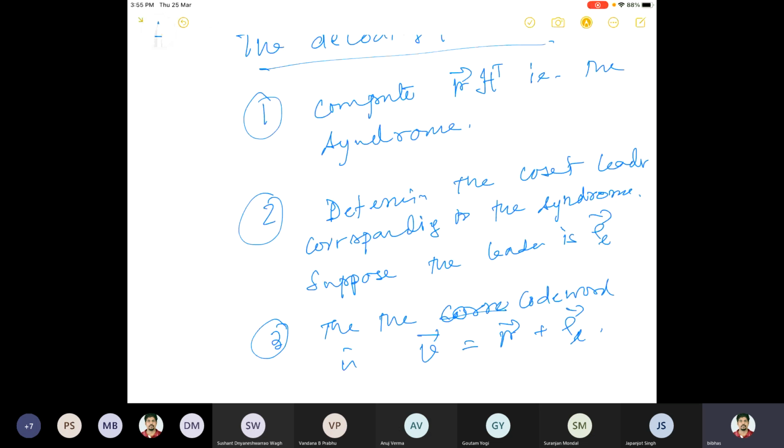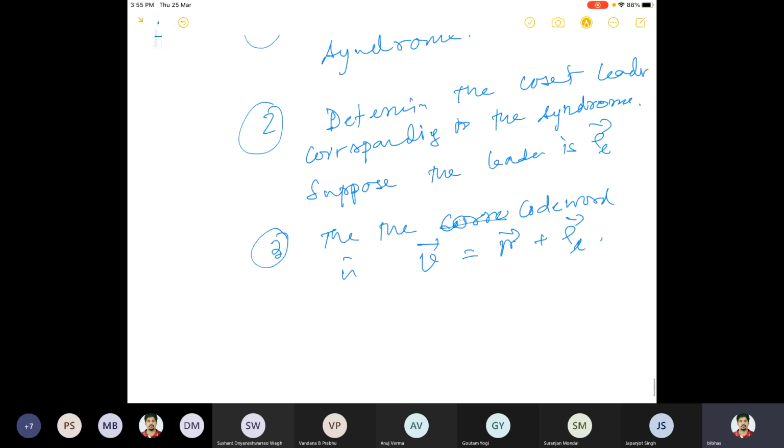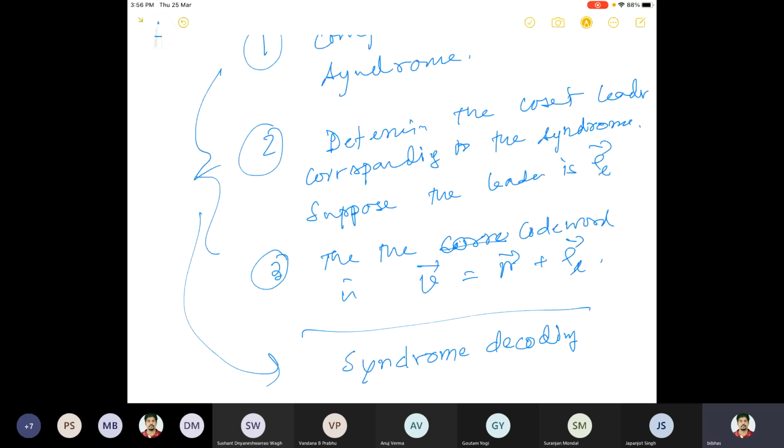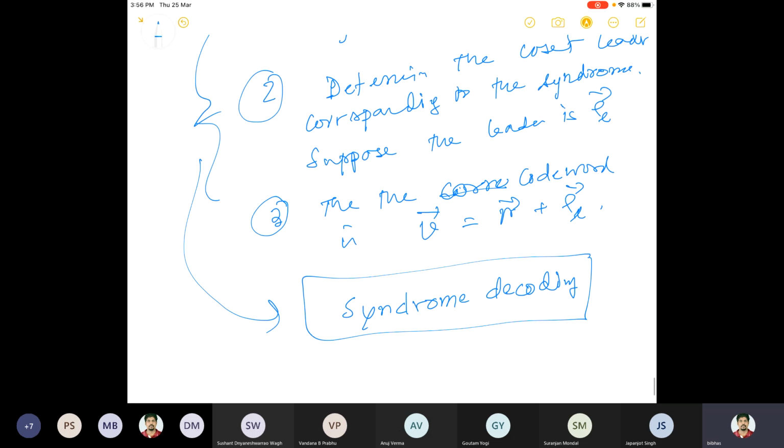That will give you the correct code word. This algorithm is called the syndrome decoding procedure, and this is applicable to any (n, k) linear code.